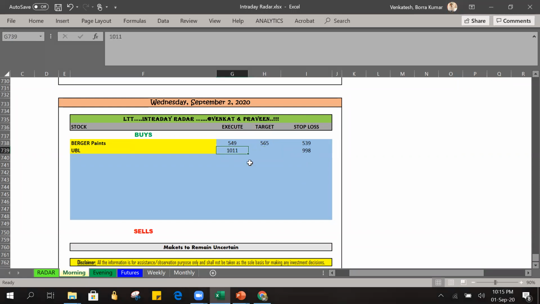At that time, we can also plan, but if we plan entry at those low levels, like if I place the entry at 1000 rupees, it will be like how HUL happened today, we will miss the trade. So I am keeping this entry a bit low. 1011 will be fine. Let's go and find out the target as well.